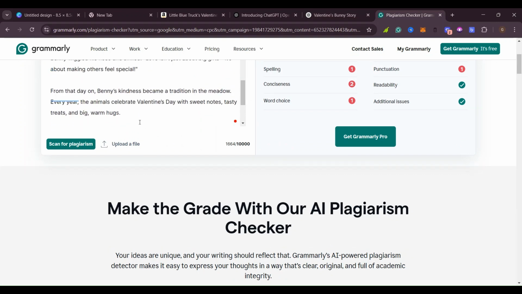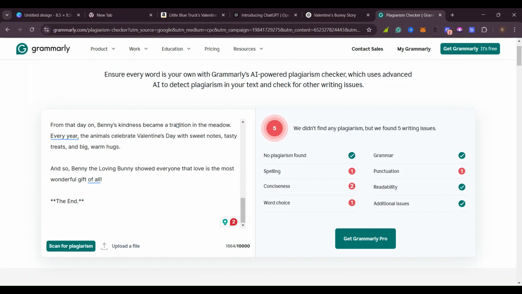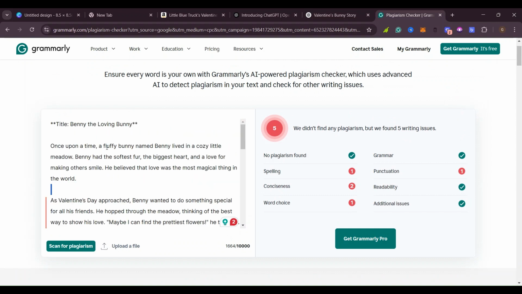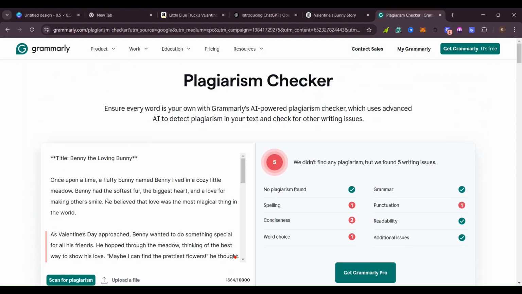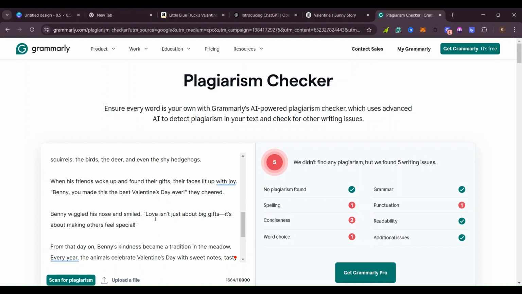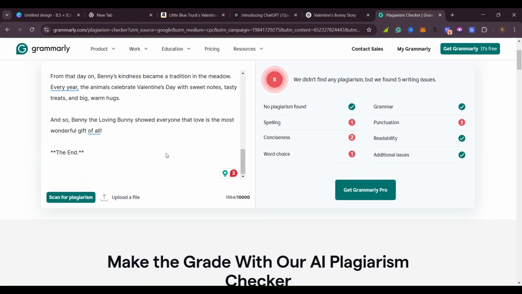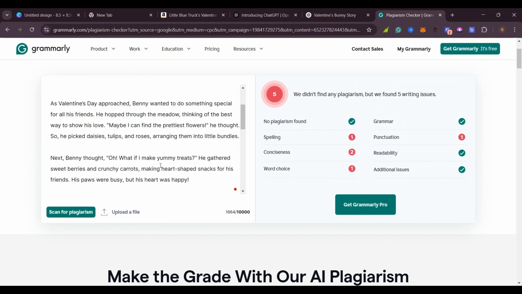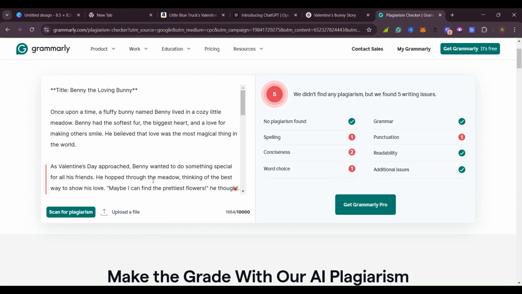So we just copy it from here and take it to our Google Docs so that we can go ahead and create our story. So you can go with this process to check your book if your book is good and nobody else is using it, so that you don't get into copyright problems.